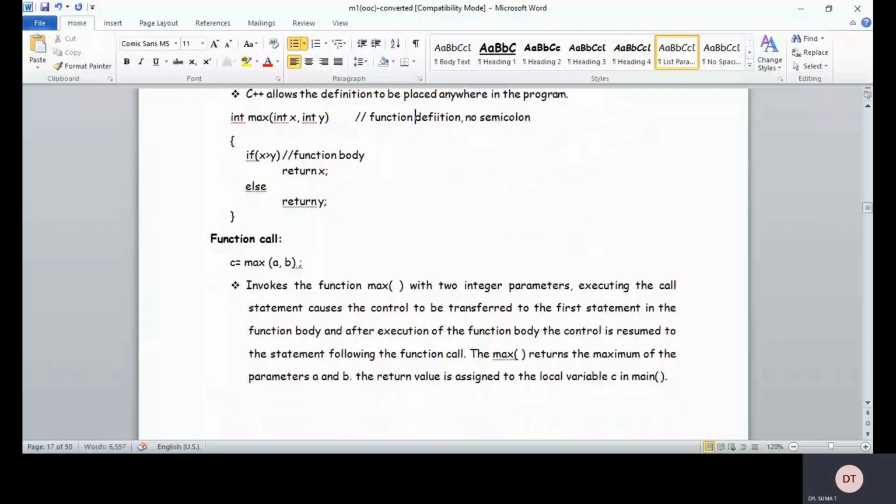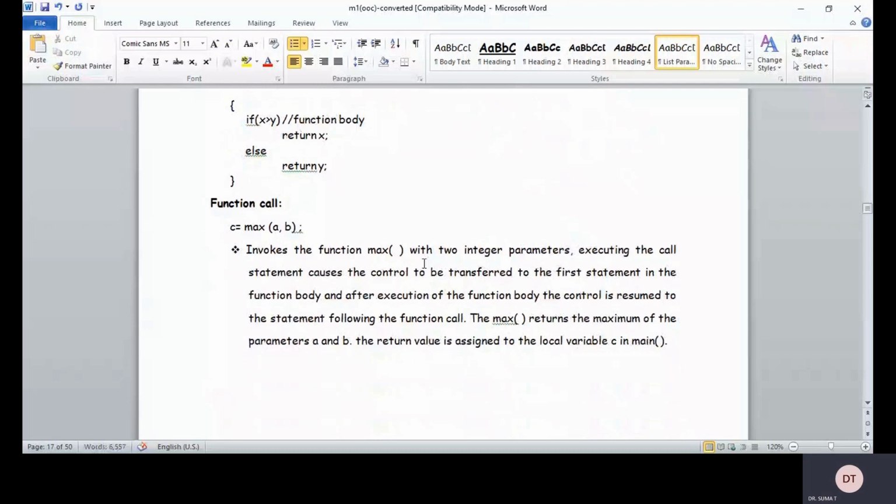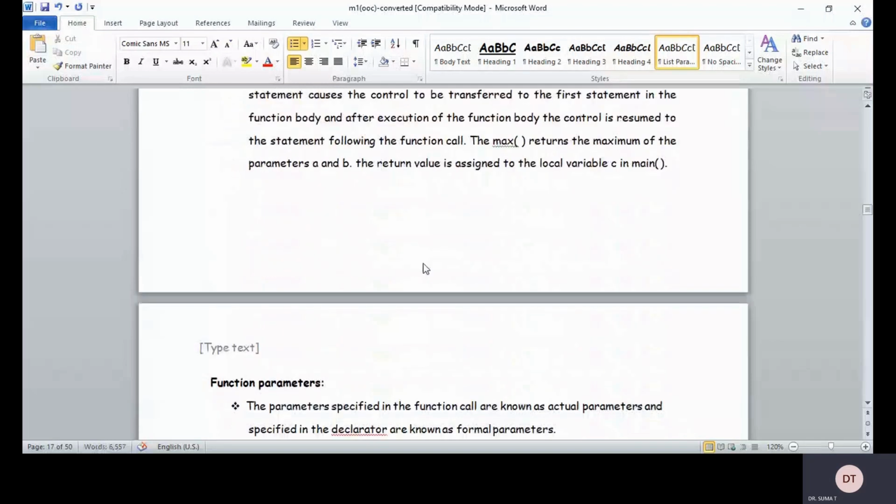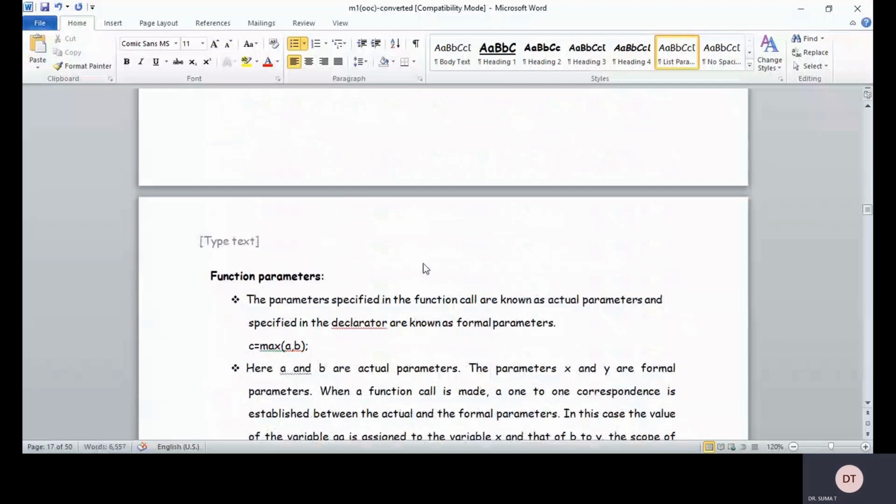The function call C is equal to max of a comma b invokes the function max with two integer parameters. Executing the call statement causes the control to be transferred to the first statement in the function body, and after execution of the function body, the control is resumed to the statement following the function call. The max returns the maximum of the parameters a and b. The return value is assigned to the local variable C in the main heading.